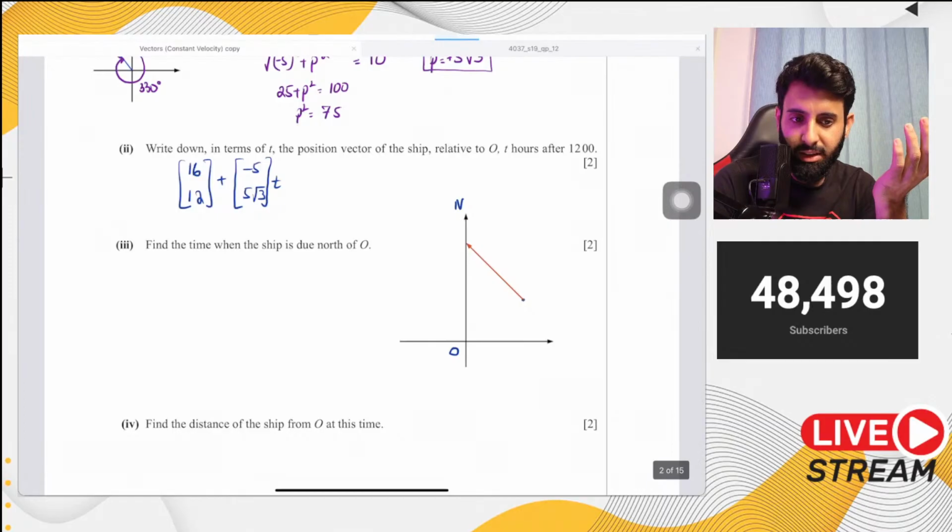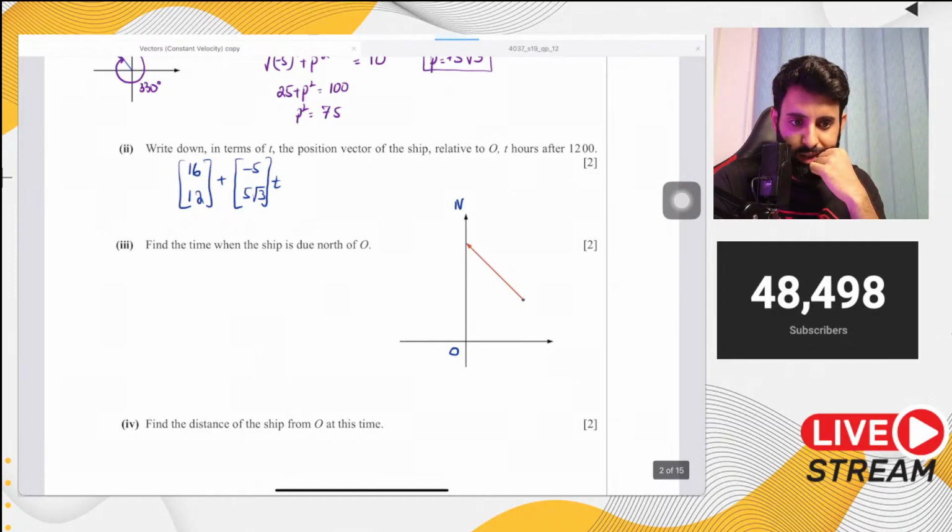Look, if your angle is in terms of pi, then it's radians. If the angle is in terms of pi, then it is radians.